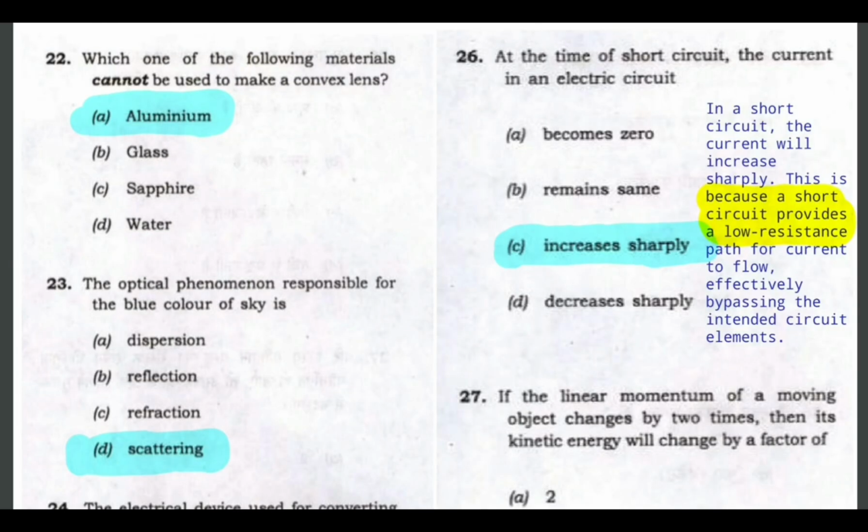Next question is, which one of the following cannot be used to make a convex lens? If you want to make a convex lens, then you will have to have a transparent medium. Aluminum is not transparent, so A would be the correct answer. Glasses, sapphires, and water droplets, all these are transparent, so all these can be used to make a convex lens.